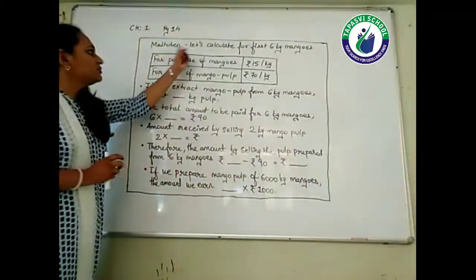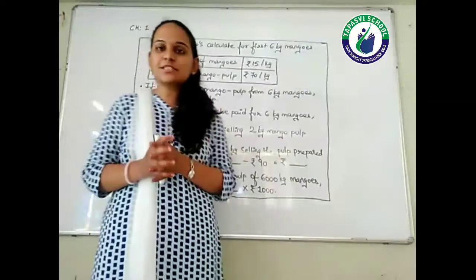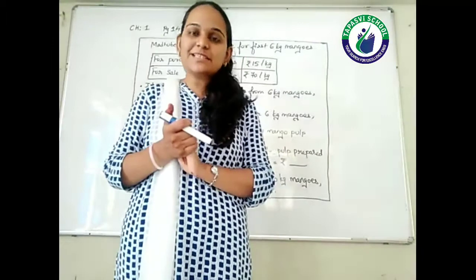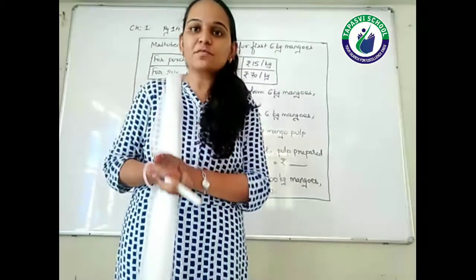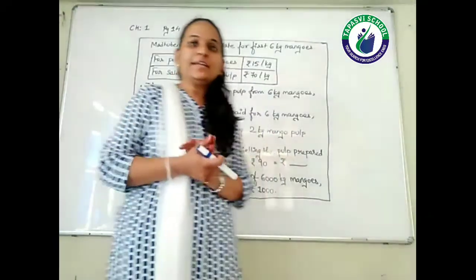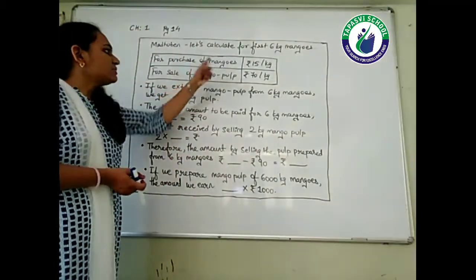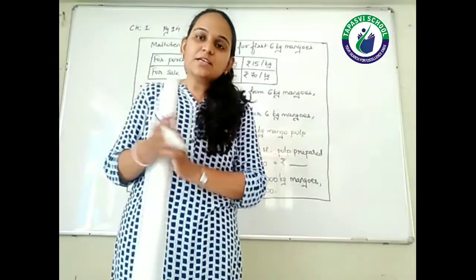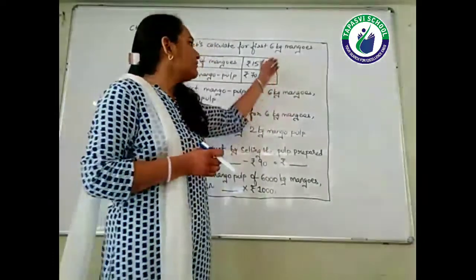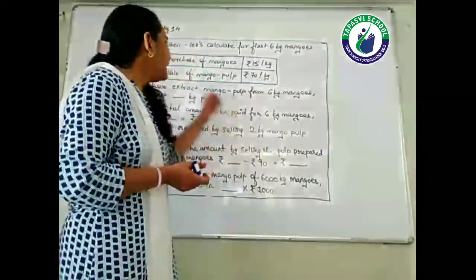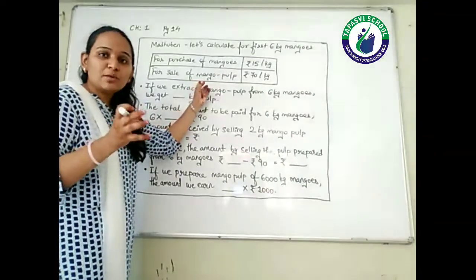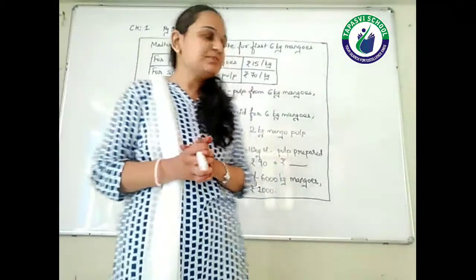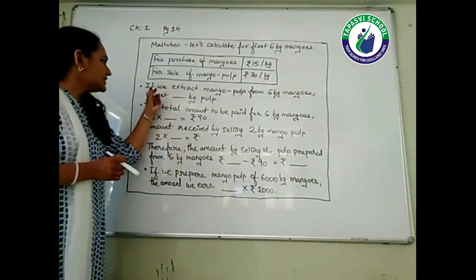Initially Madhuben is doing the calculation for the first 6 kg mangoes. She wants to make a calculation for the pulp she is going to prepare from 6 kg mangoes. So let's see the entire scenario. For the purchase, she is going to buy 6 kg mangoes. The cost of 1 kg mango is 15 rupees per kg. And if she makes the mango pulp from it, she will be selling it at 70 rupees per kg. So let's see the first question.